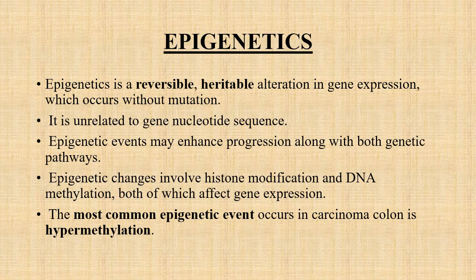These epigenetic changes involve histone modification and DNA methylation, which both affect gene expression. Out of these, the most common epigenetic event expressed in carcinoma colon is hypermethylation.